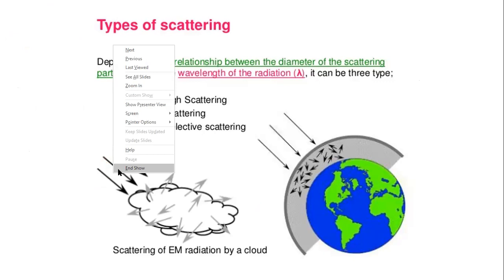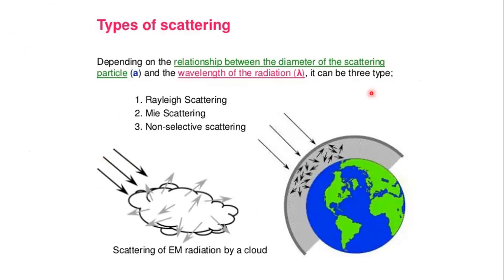So overall, students, there are three major types of scattering. What are those, sir? Those are called Rayleigh scattering, Mie scattering, and non-selective scattering. These are the three important ones, students: Rayleigh scattering, Mie scattering, and non-selective scattering. And students, remember, this scattering plays a major role.